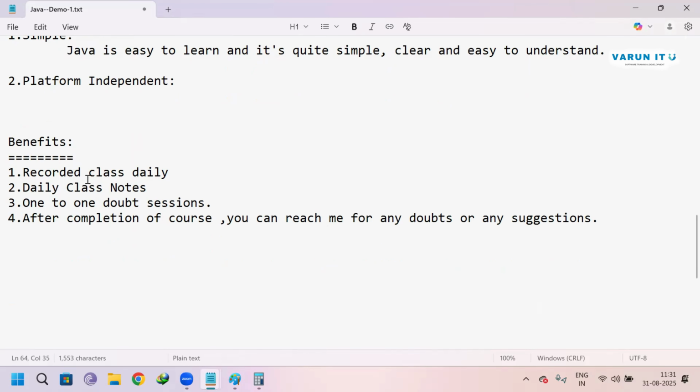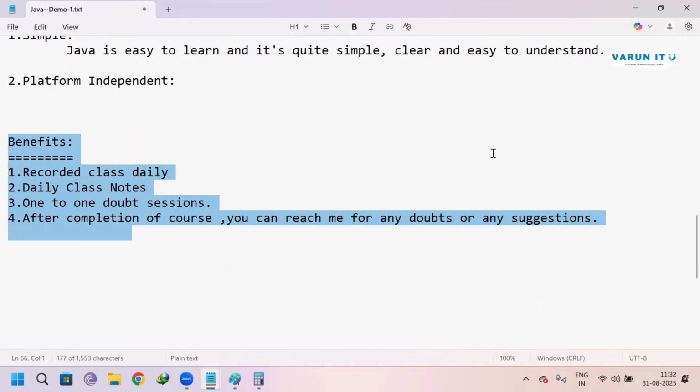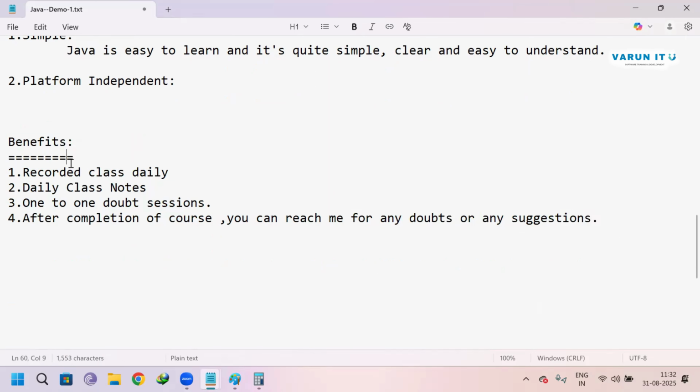And one more thing, in some institutes they ask you to pay. For live classes they have some cost, and if you want live classes plus recorded classes, you will have a separate cost. Here I will not consider that. If you join my class, I will give recorded classes, daily class notes, and one-to-one doubt sessions, or anything, without any cost.